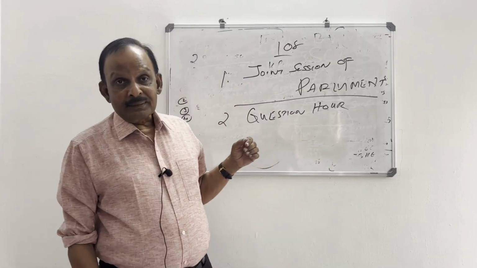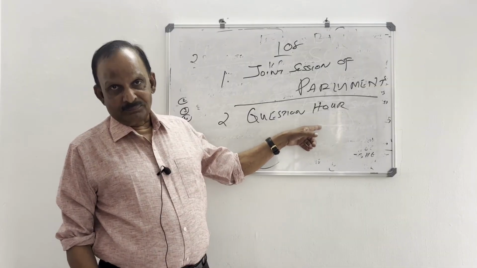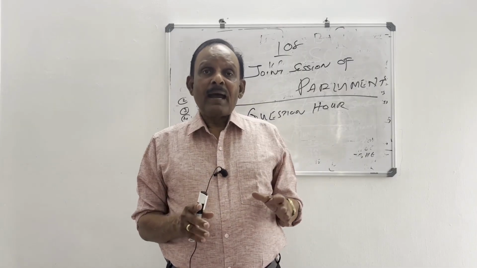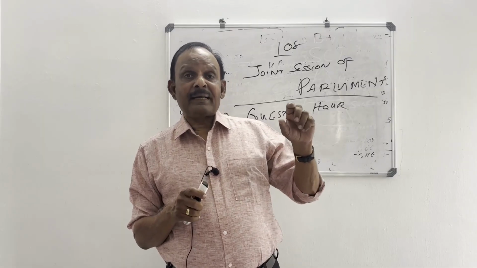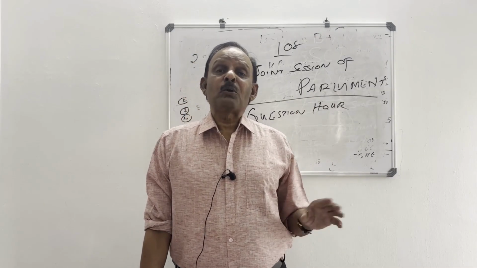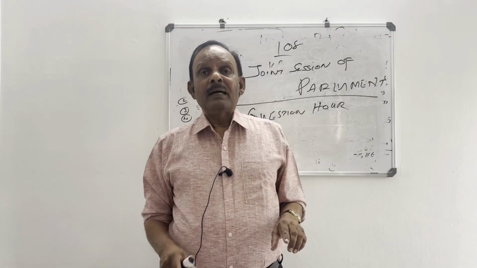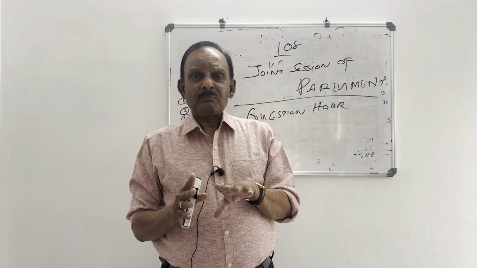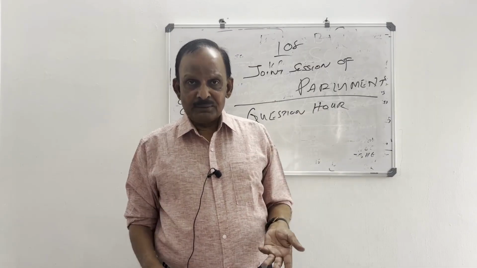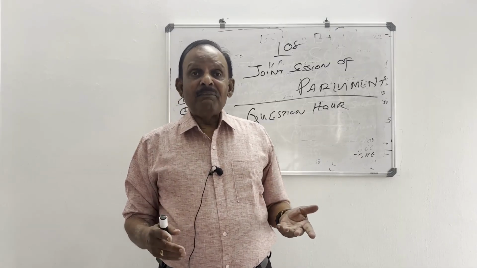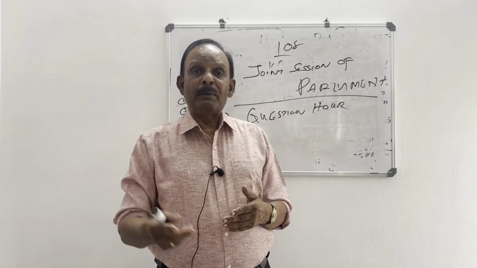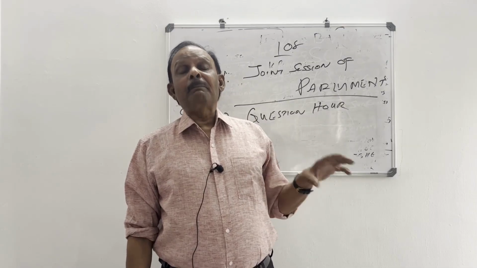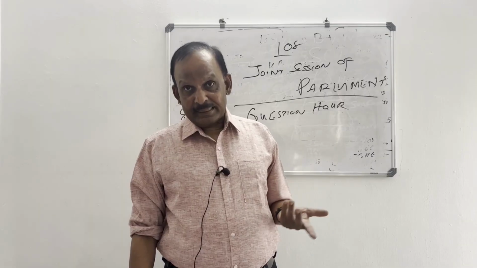As I mentioned earlier, the next topic is question hour. Question hour in Parliament means members can ask questions and the ministers have to give clear and correct answers to these questions. Question hour is also known as interpellation. Question hour is a method to control the executive, because using question hour we can ask the government for any information, and after eliciting information we can speak against the government, because many drawbacks of the government, many defects in the administration, can be brought to light by asking questions and eliciting information.